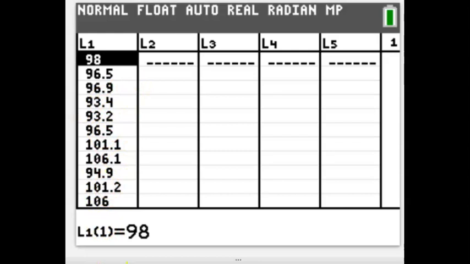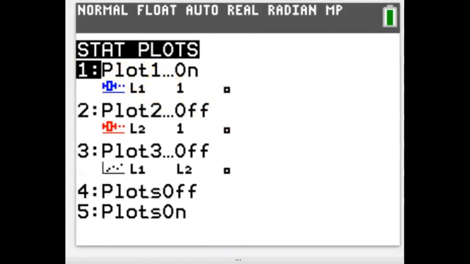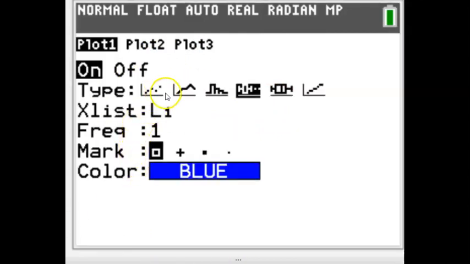Okay, so the next thing I would do is go to my stat plot menu. The steps are in the next slide and also in your notes. So I want to turn that stat plot on, and there's the different displays. Now I want the box plot. Now these two right here both are box plots. The one you want to use, however, is this one right here with the dots, because remember, those dots are outliers, and that's really the essential thing we need from a box plot, is to know if there are any outliers present. Without doing all the calculations, it will do it for you.